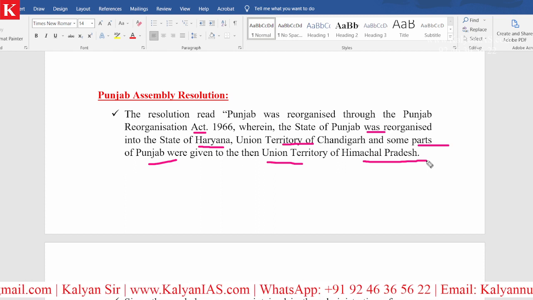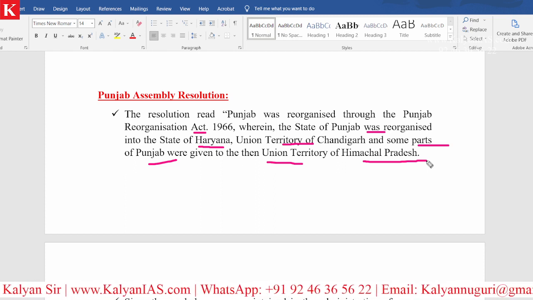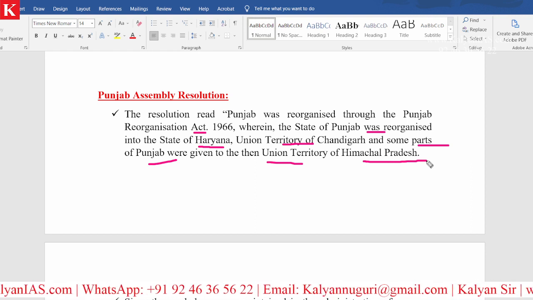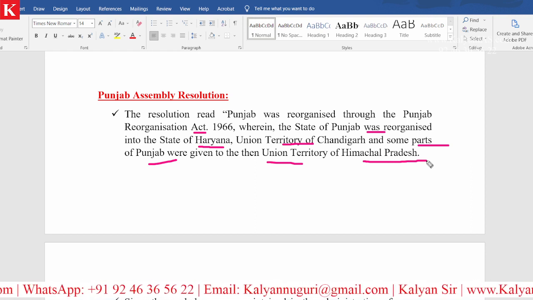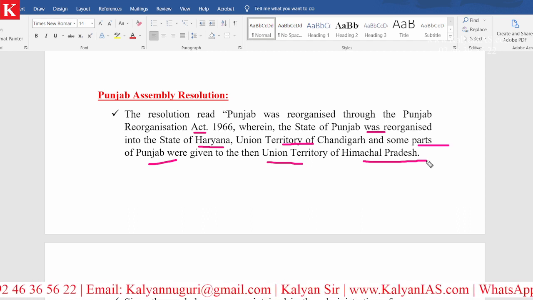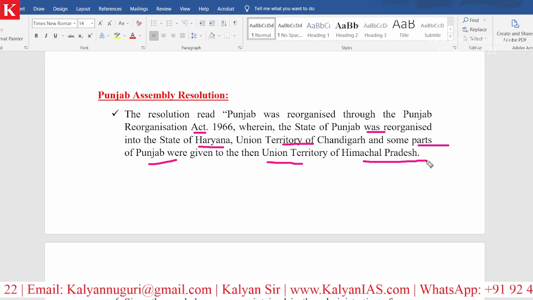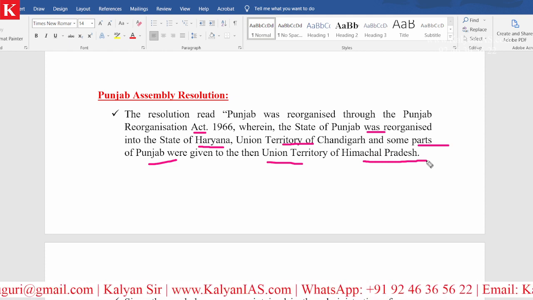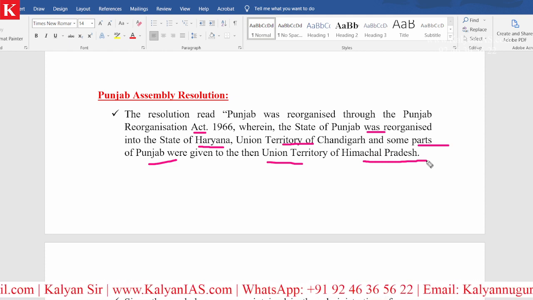Please remember, today Himachal Pradesh is a state, but during that time, Himachal Pradesh was also a union territory. I'll give you one more example. Goa is a state today, but before 1987, Goa was also one of the union territories in India.